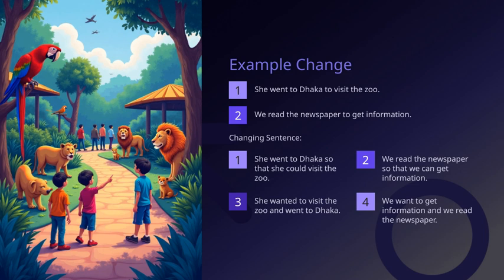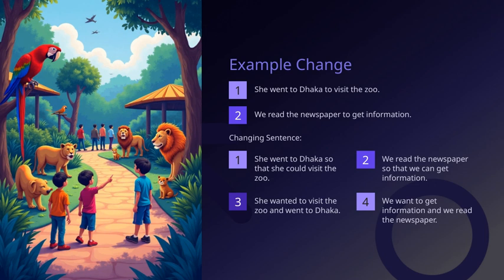Another way to express these ideas is by combining the actions or goals. For example, "She wanted to visit the zoo and went to Dhaka," or "We want to get information and we read the newspaper." These versions connect the actions more directly, showing the relationship between the desire and the action.